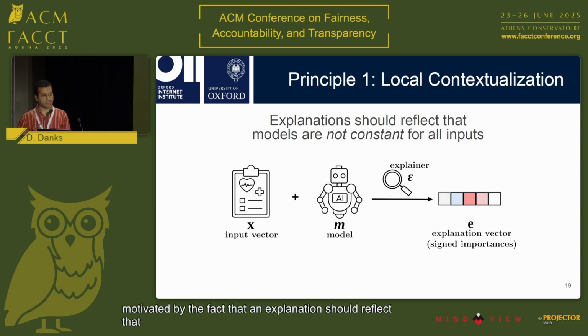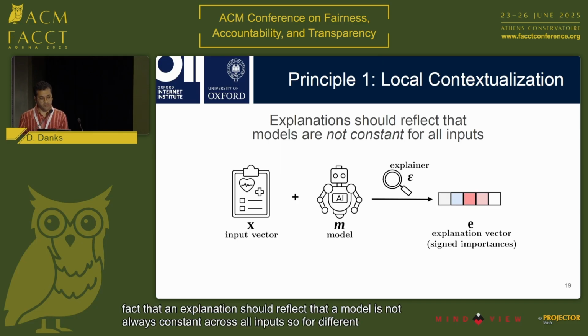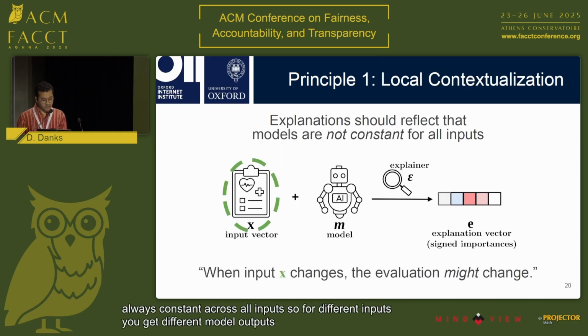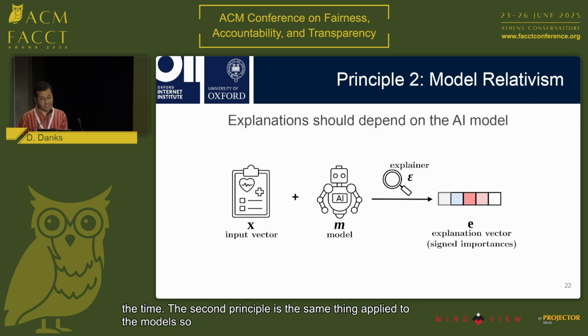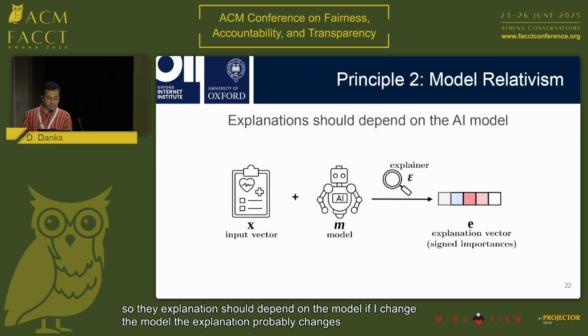model is not always constant across all inputs. So for different inputs, you get different model outputs. This means that when the input x changes, your evaluation might change. You should not expect the same explanation all the time. The second principle is the same thing applied to the models. So the explanation should depend on the model. If I change the model, the explanation probably changes. It shouldn't always stay the same.